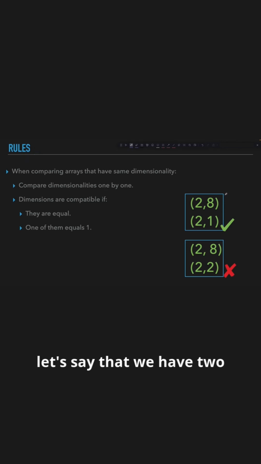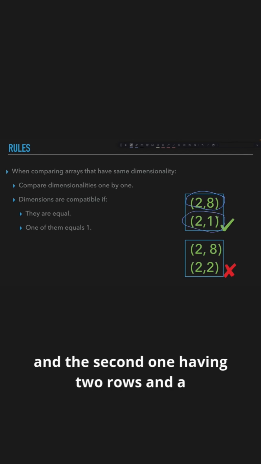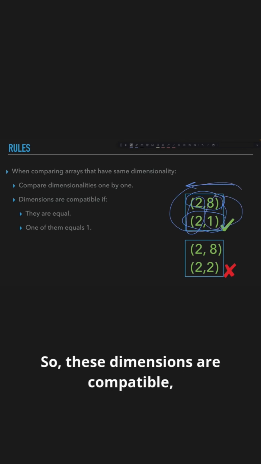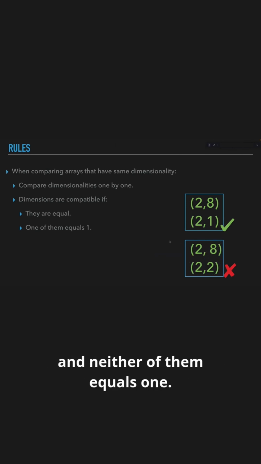So let's say that we have two arrays, the first one having 2 rows and 8 columns, and the second one having 2 rows and a single column. Then we will start comparing dimensions one by one in this direction, and two dimensions are considered compatible if they are equal or if they are different, but one of them equals 1. So these dimensions are compatible, but in this case, these dimensions are compatible, but these are not, because they are different and neither of them equals 1.